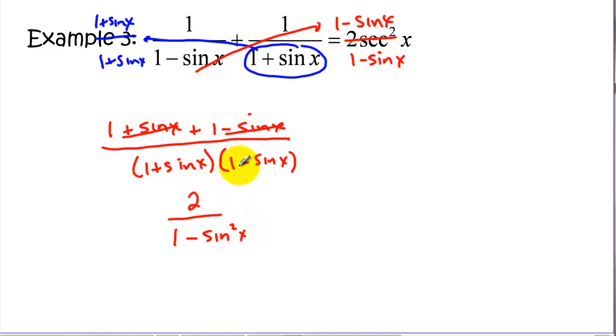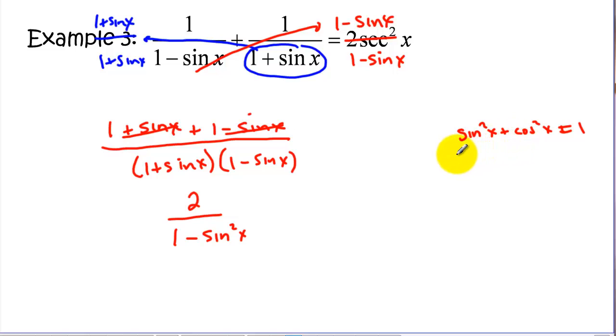If that doesn't come automatic for you, then FOIL this out, meaning multiply 1 times both of those things and sine of x times both of those things and combine your like terms. Now here, again, like we did on some of the earlier problems, if I go off to the side here with a Pythagorean identity, sine squared plus cosine squared equals 1.